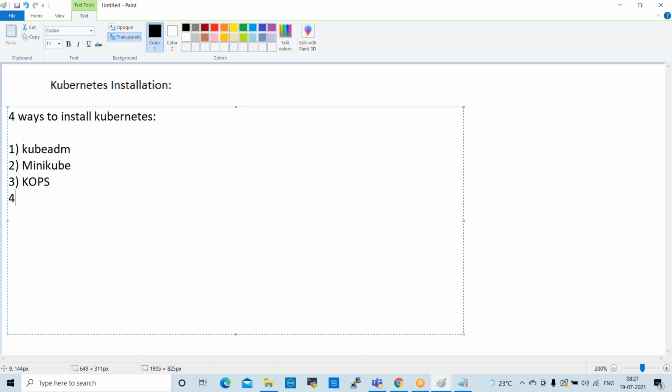Fourth one is Kubernetes on GCP. This is only for the Google Cloud Platform. So normally with Google Cloud Platform, we use this Kubernetes on GCP version if we want to deploy.